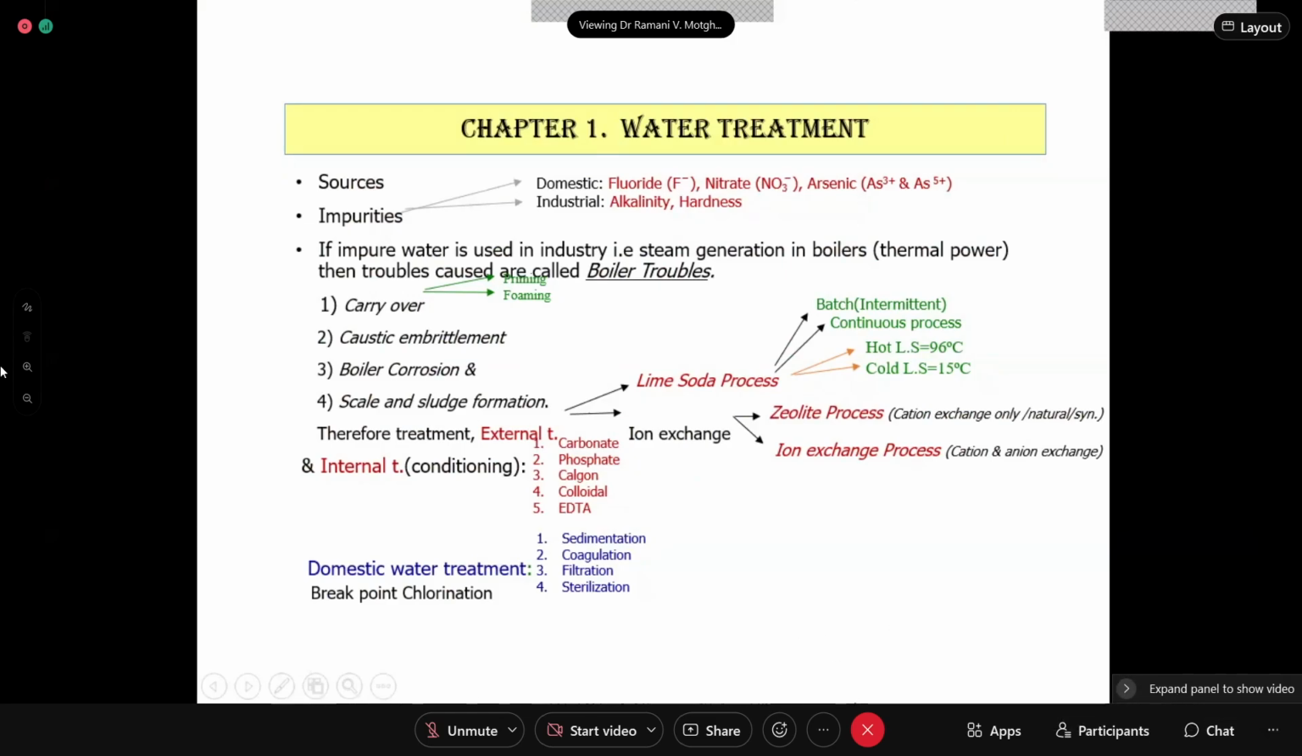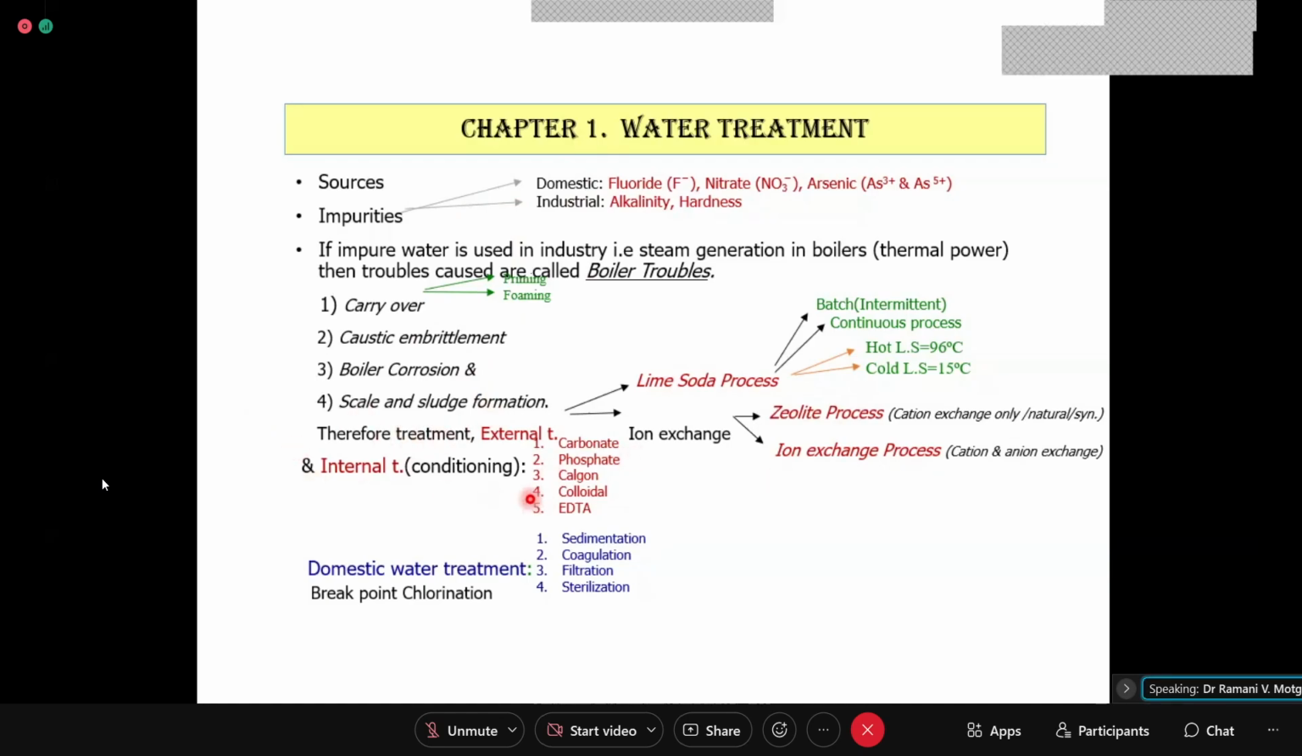Okay, so from this particular slide, which we started in the very first theory class, we have completed most of the things: impurities, then the boiler troubles, then external treatment and internal treatment. Now we are left with the domestic water treatment. How Nagpur, or any municipal corporation, is treating water so that it can be made potable and supplied to the locality for drinking purposes or domestic use.